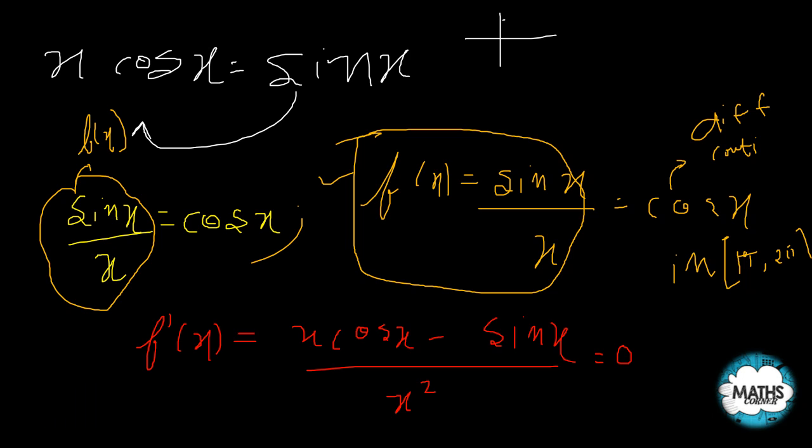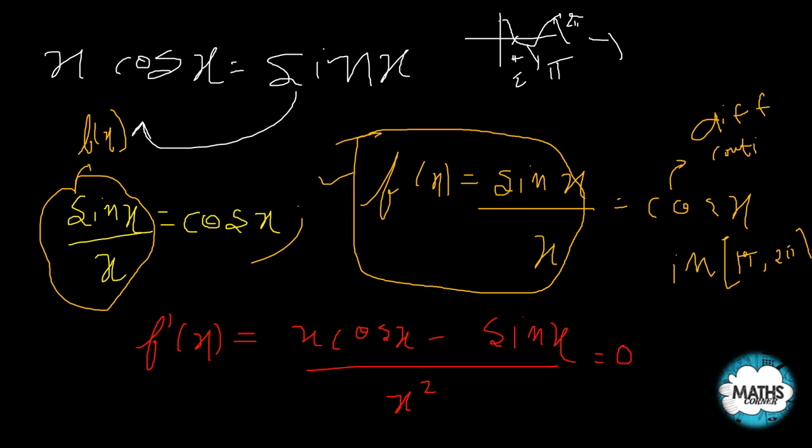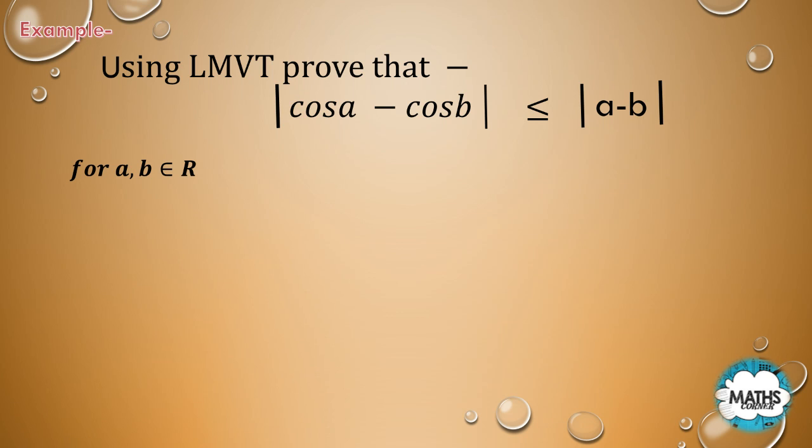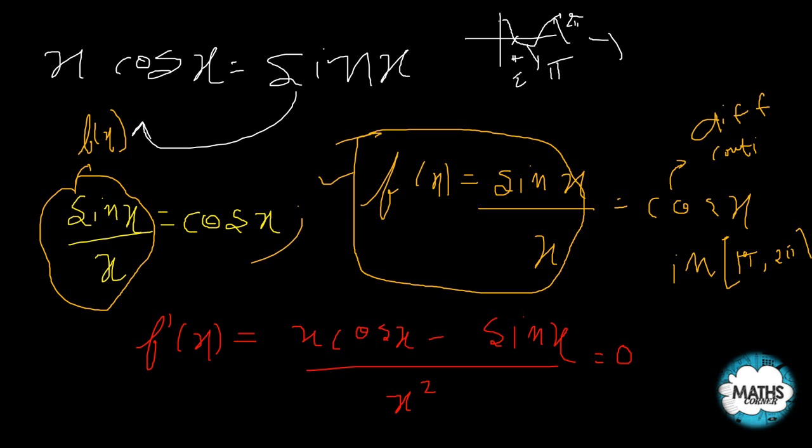This is my graph of cos x. This is my 0, this is my pi by 2, this is my pi, and this is my 2 pi. If we draw only the graph between pi and 2 pi, my graph will be something like this. So it is continuous and differentiable everywhere in this interval. So I can say that cos x is differentiable and continuous in the pi to 2 pi interval, so there must exist a point c between them.